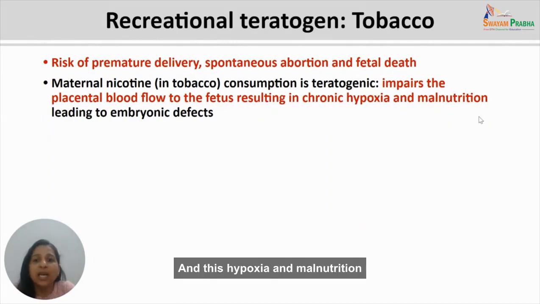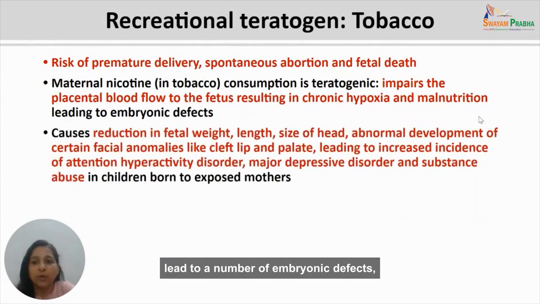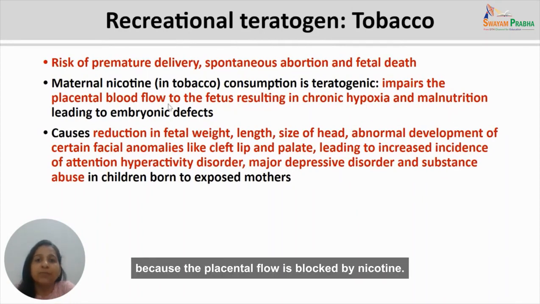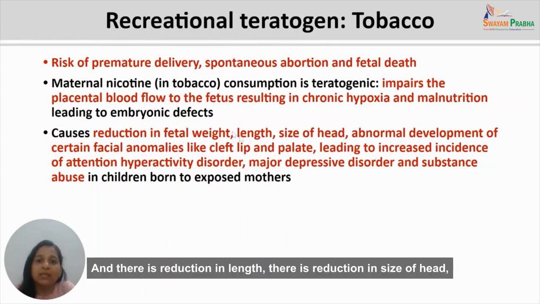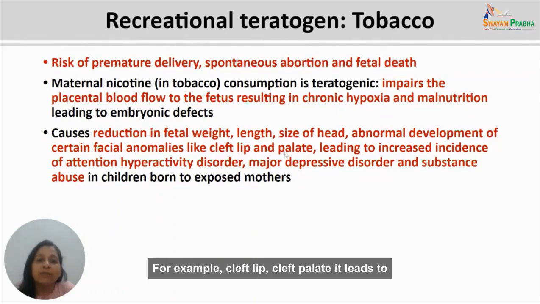And this hypoxia and malnutrition lead to a number of embryonic defects, which include reduction in fetal weight because the fetus is not able to grow properly. It does not get proper oxygen and nutrition because the placental flow is blocked by nicotine. And there is reduction in length, there is reduction in size of head, there is abnormal development of certain facial anomalies, for example, cleft lip, cleft palate.